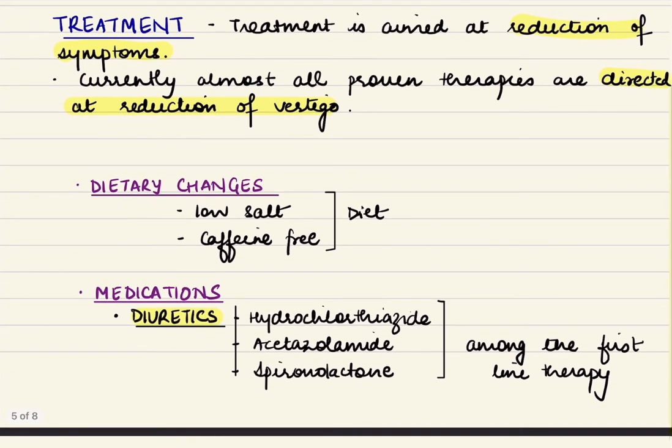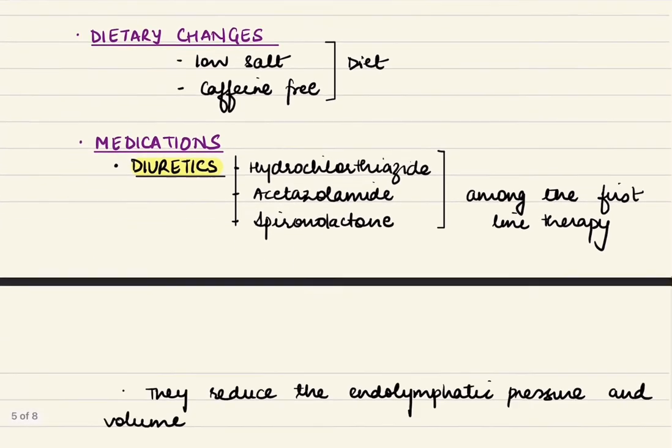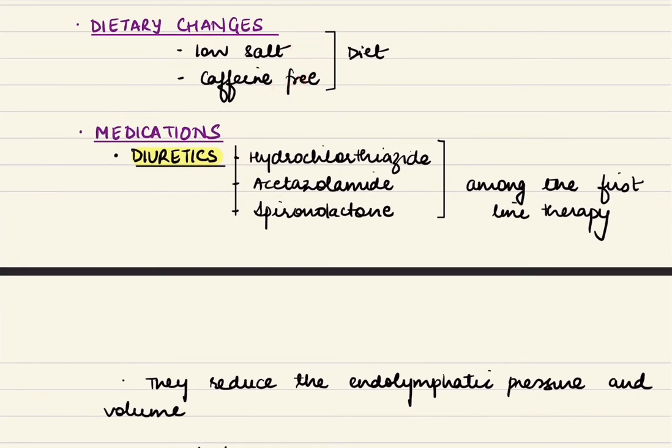Now coming to the treatment part, treatment is aimed at reduction of symptoms as we don't know the exact etiology of the disease, and all the current treatment modalities are aimed at reduction of vertigo as this is the most troublesome symptom to the patient. Firstly, what we can advise the patient are dietary changes. It has been seen that if the patient takes a low salt and a caffeine free diet, there is improvement in the symptoms.